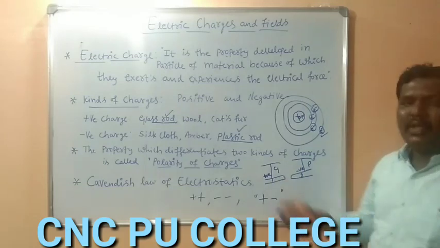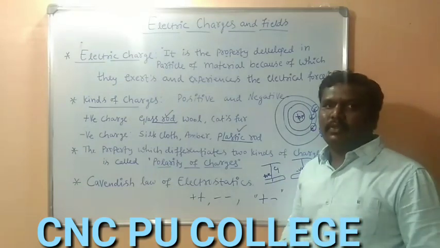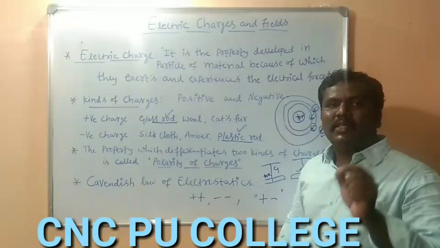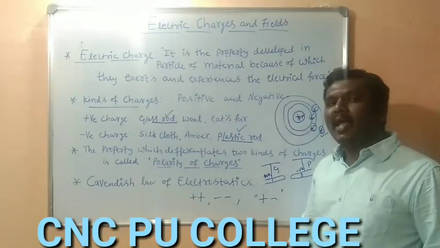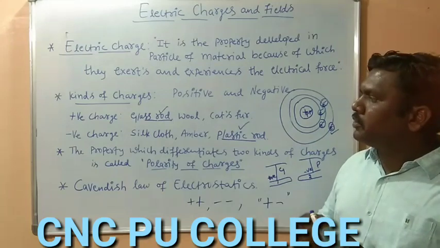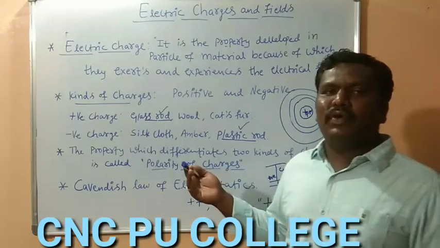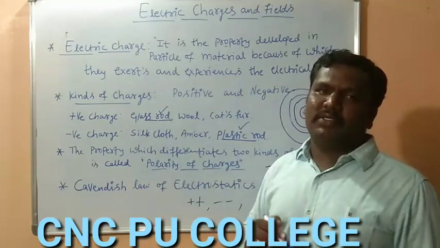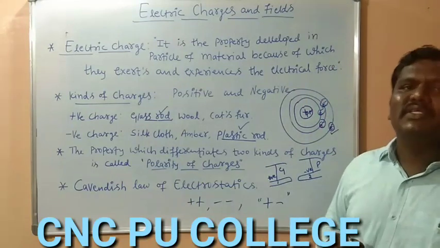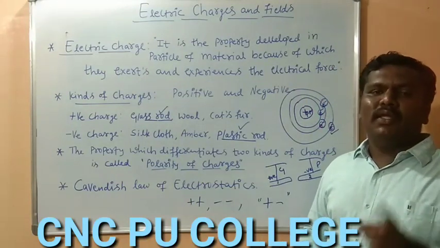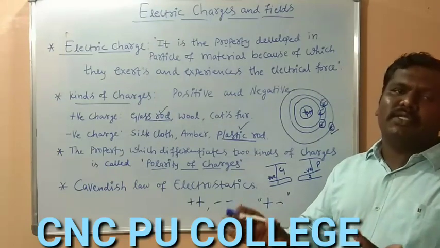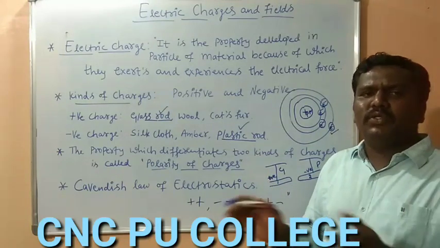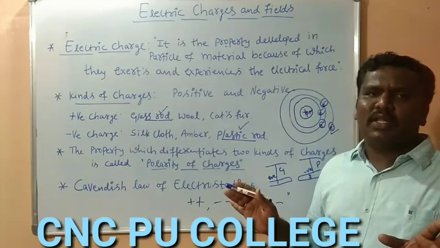We have different methods of electrification. So what is electrification? The process of charging a body is called electrification. We must learn the types of electrification methods. So we have different methods for charging a body. Simply, we are giving the definition of electrification, the process of charging a body, whether it may acquire positive charge or negative charge, that is none of our business.